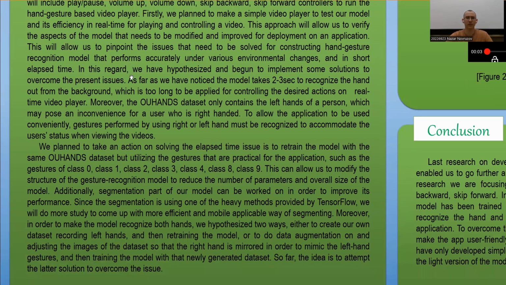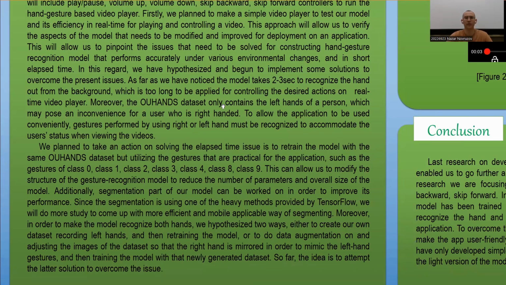We plan to make a simple video player to test our model and see if it is efficient in real time for playing and controlling a video. This approach will allow us to verify the aspects of the model that need to be modified or improved for deployment and application. This allows us to pinpoint the issues that need to be solved by constructing a hand gesture recognition model that performs accurately under various environmental changes and in short elapsed time.